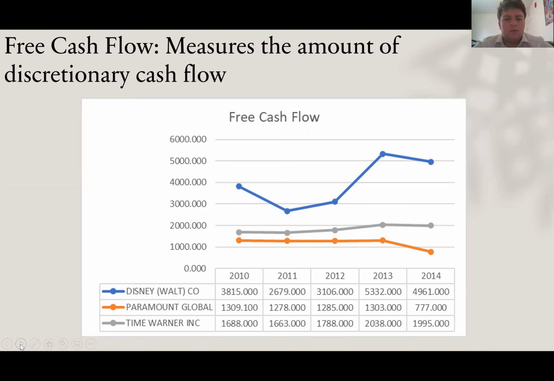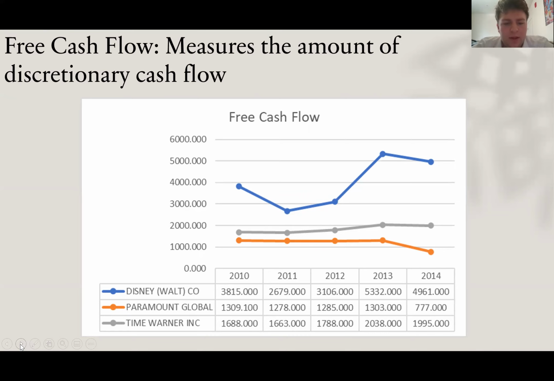As you can see with this graph, Disney has the highest amount of free cash flow. However, they're kind of spontaneous and all over the place over this 5-year span. They see a big increase from 2012 to 2013, but from 2010 to 2011 they see a decrease, and from 2013 to 2014 they also experienced a decrease.